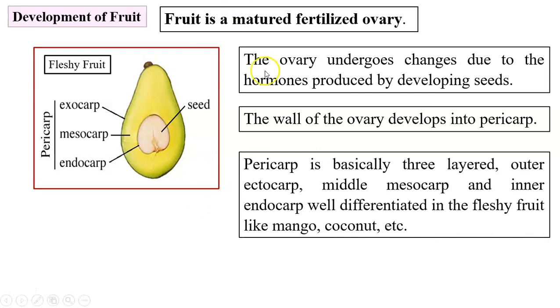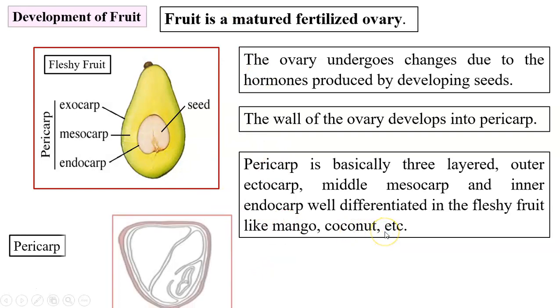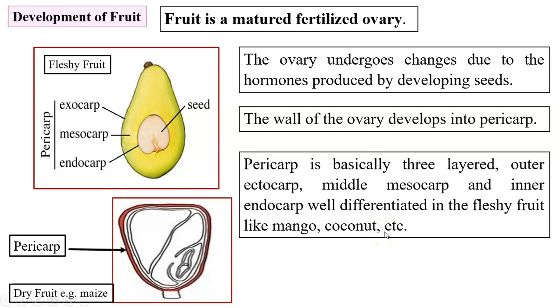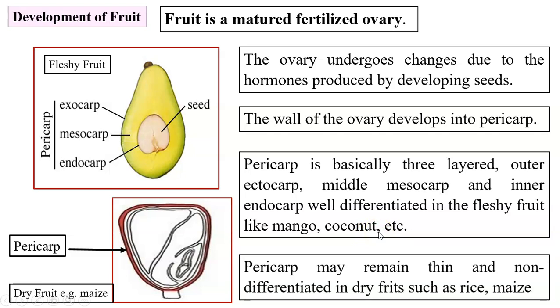These are observed in fruits like mango, coconut, etc. But there are fruits which are dry fruits such as maize, rice, wheat. In them, the pericarp is very thin and not differentiated into the layers such as ectocarp, mesocarp and endocarp.